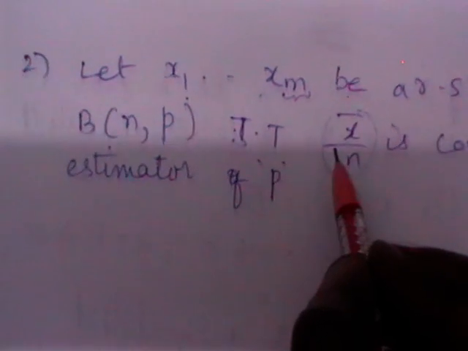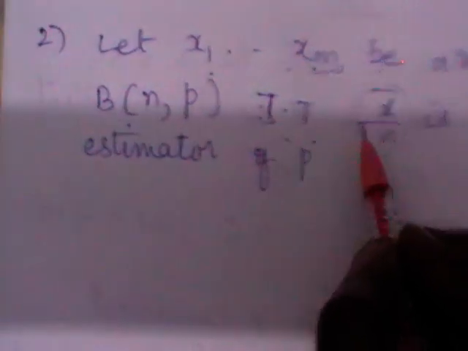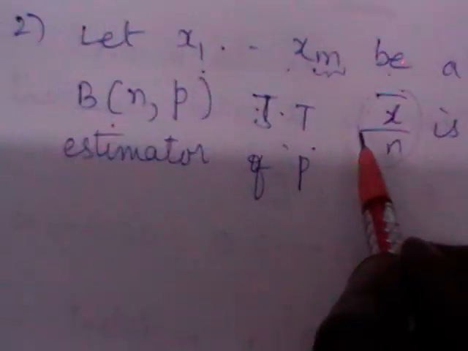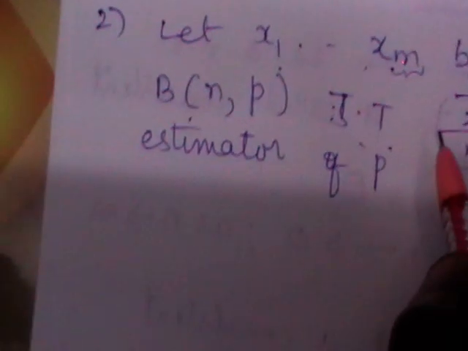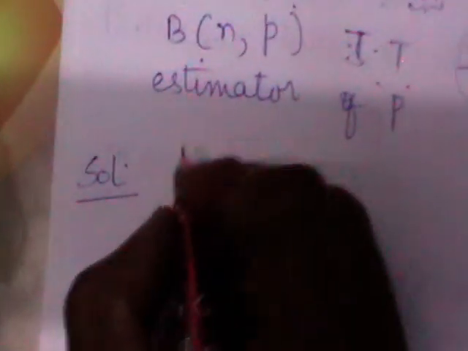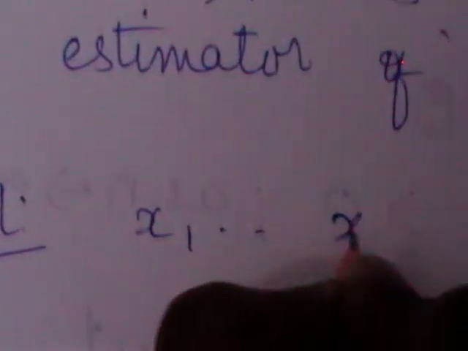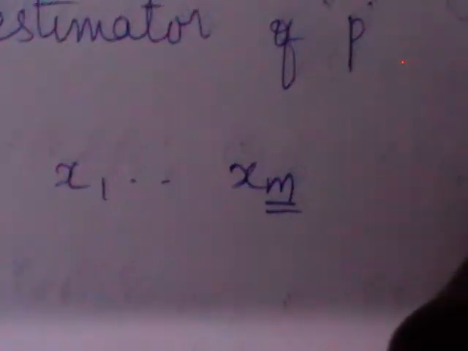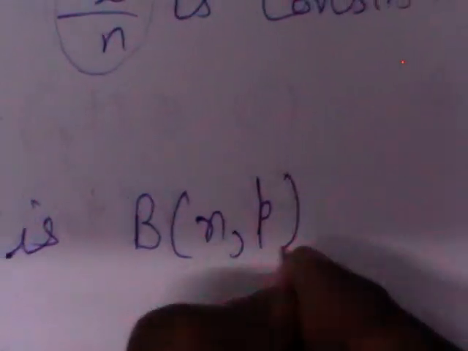So what is the criteria for consistency? E of Tn should be equal to theta, and V of Tn should approach 0. Now, what is given here? x1, x2, ..., xm. What is the random sample size then? m is a random sample from B(n, p) population.